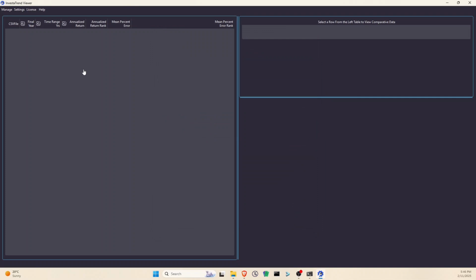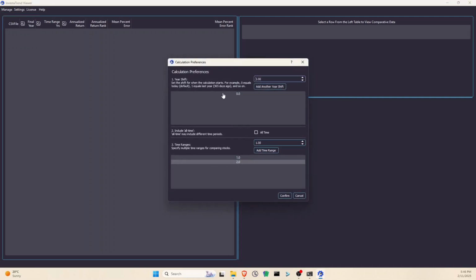Now it's time to set your calculation preferences. Click Manage, then Calculation Preferences. First, select your Year Shift preference. This determines how many years back you want to use for trend calculations. For now, I'll use 0 years back, which means using all available data up to the most recent date.